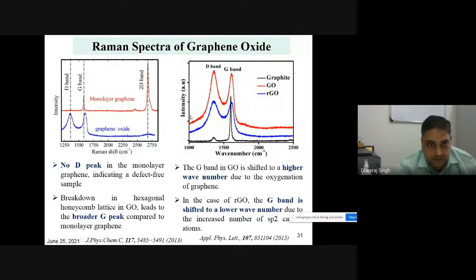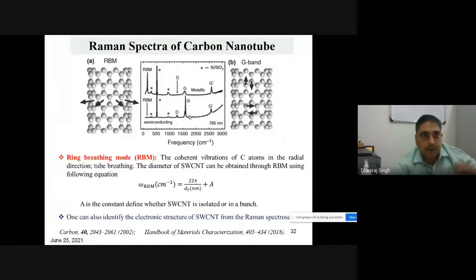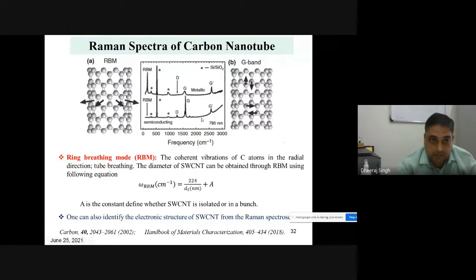band and G band. Similarly, Raman spectra of carbon nanotube: now graphene can be folded into a tube, and we call it carbon nanotube. This carbon nanotube can be identified by the radial breathing mode, and metallic and semiconducting properties by this type. So now this is the G band and RBM mode. You can calculate the frequency of RBM by 218/dt + A.